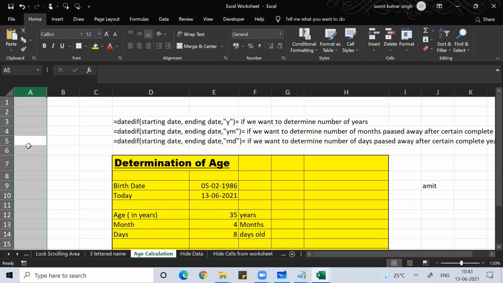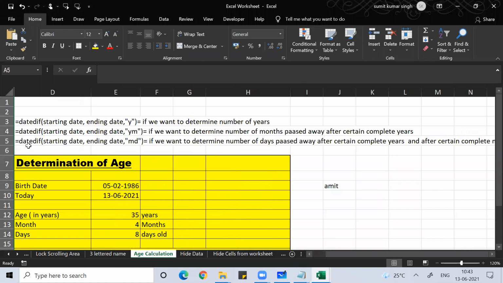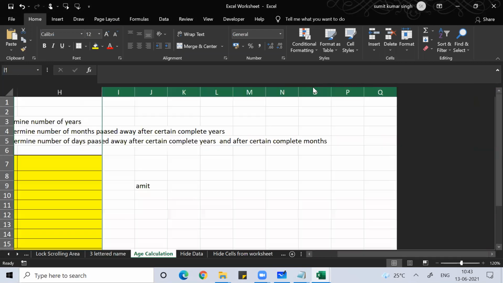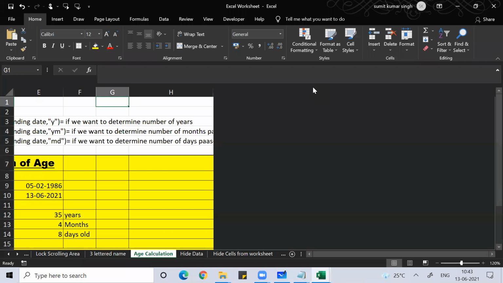Now I can play some games. Control space bar to select a column, shift right arrow, then Control 0. You can see that. Now for the right hand side, Control shift right arrow, Control 0. This looks scary, is it?